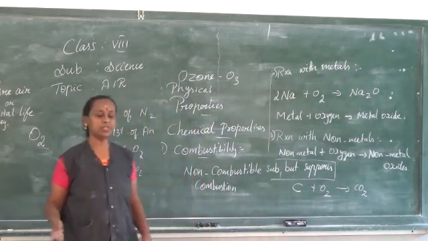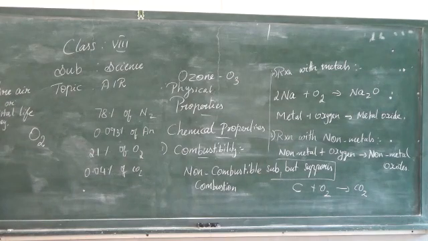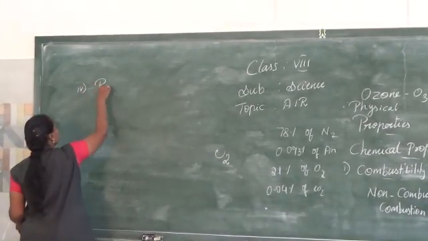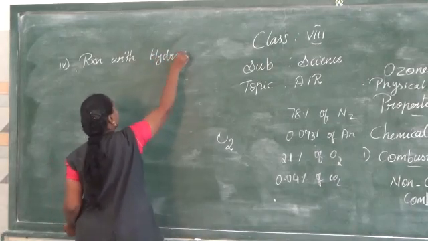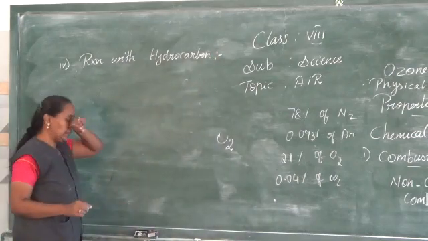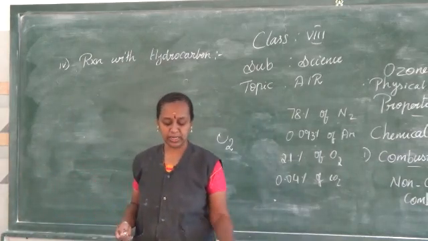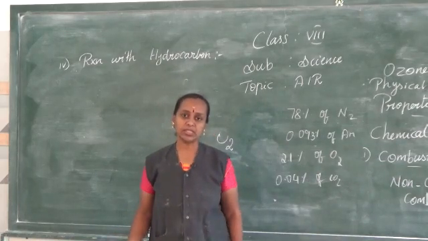The next is reaction with hydrocarbons. Hydrocarbons are compounds which contain carbon and hydrogen. So the fourth reaction is reaction with hydrocarbons. When you burn hydrocarbons, they produce heat, they produce light energy, and they give out carbon dioxide. So you can see here, hydrocarbons react with oxygen to form carbon dioxide and water vapor.